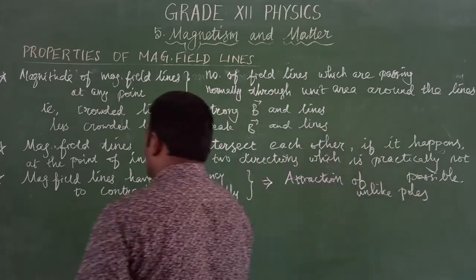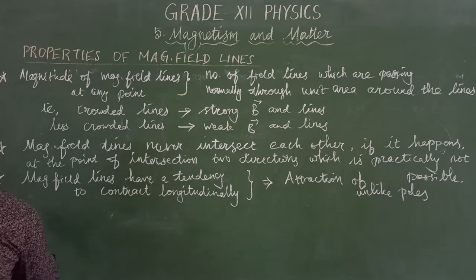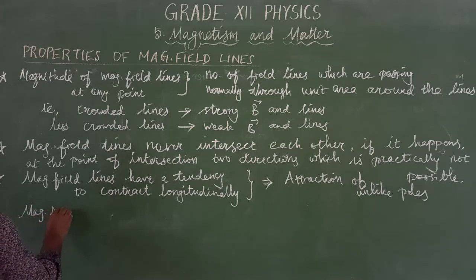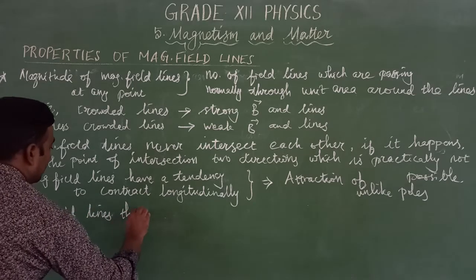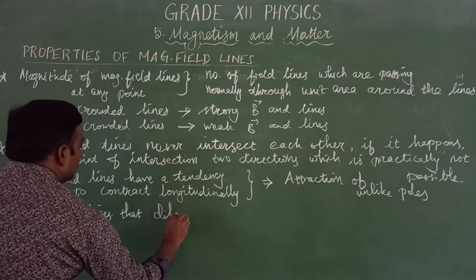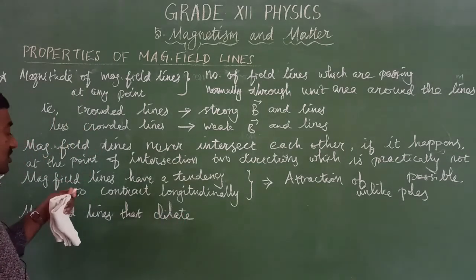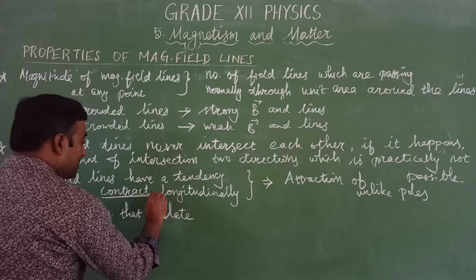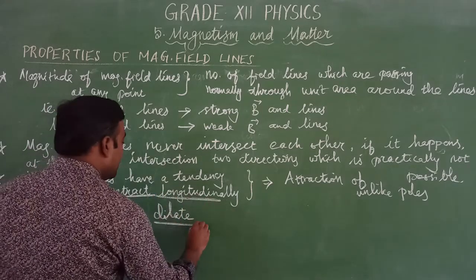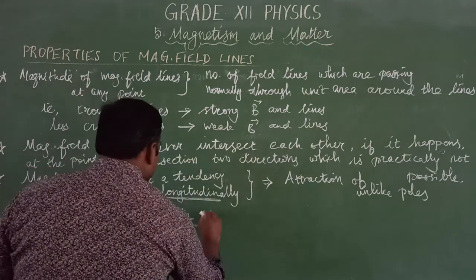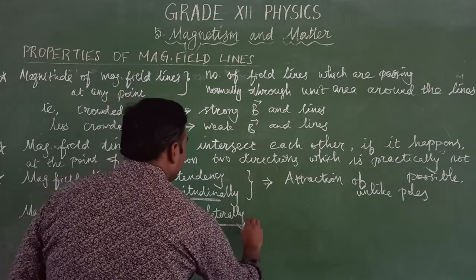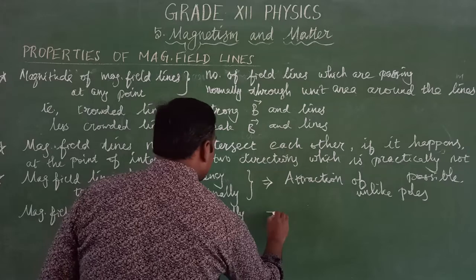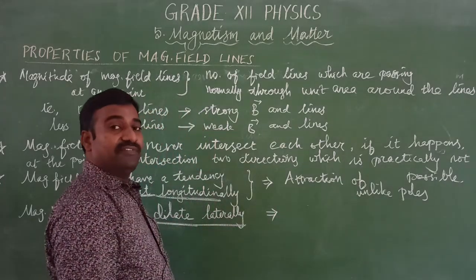Okay. Suppose the magnetic field lines dilate laterally. Here they are very free, and there it is more crowded. Here they contract longitudinally, and here they dilate laterally. So the lateral dilation indicates the repulsion of like poles.